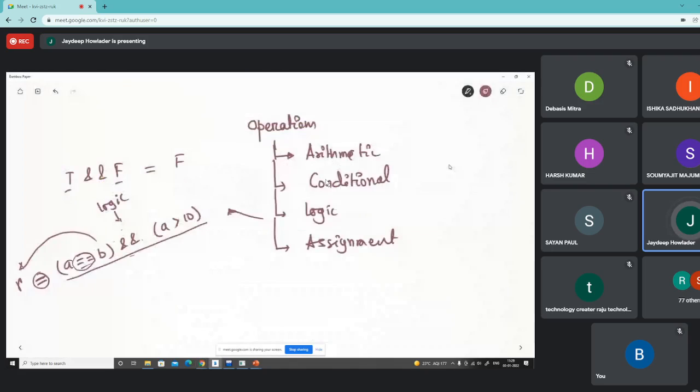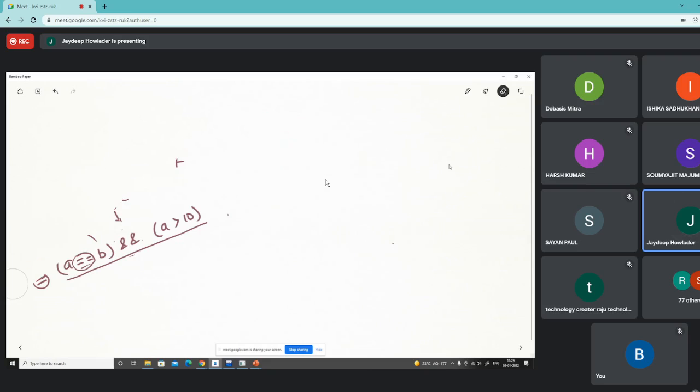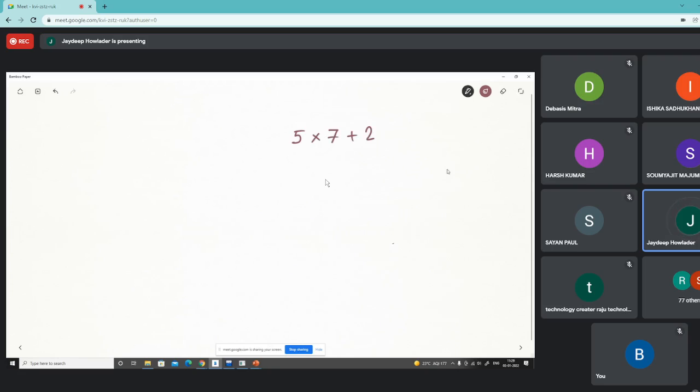Say I write an expression, let me write an expression like 5 into 7 plus 2, or let me write it in this form, minus 5 into 7 plus 2.